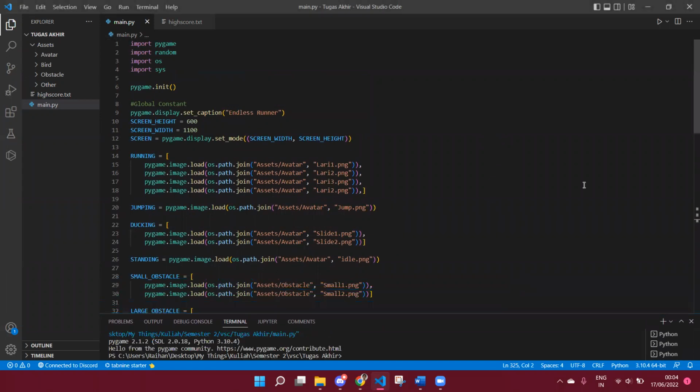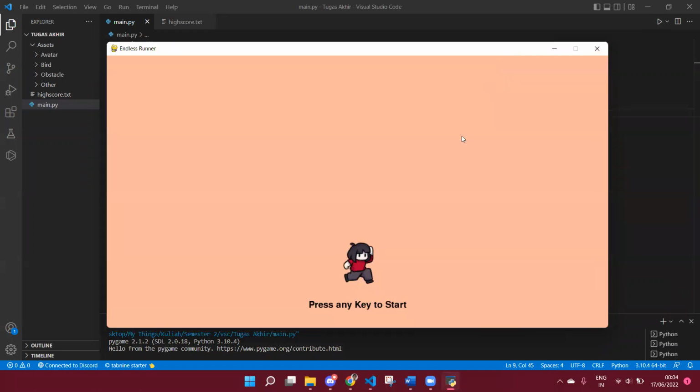For the subject algorithm and programming. My program is a game, an endless runner game, which has the objective to avoid as many obstacles as possible and gain the highest point possible. Okay, first I want to show my program.